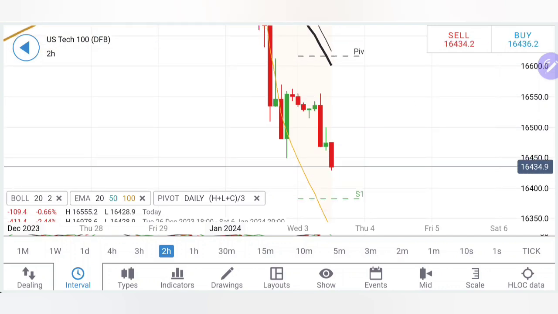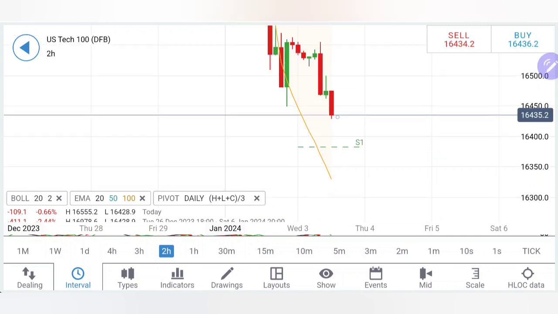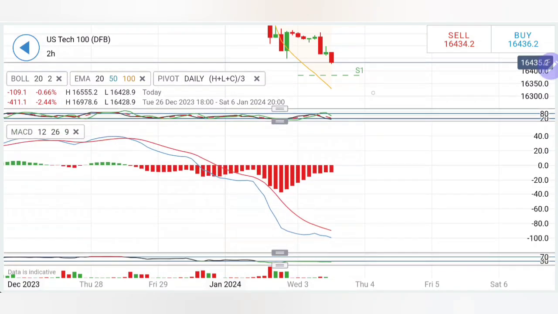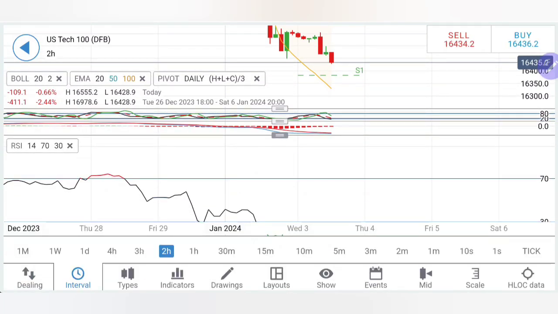Only selling entry now, you can sell here at 16,420, but with the cautionary note that 16,390, 380 should be a greater support for the day. Below that, 16,350 and then 300 will be seen. Stochastic oversold, MACD divergent and bearish, RSI oversold as well.